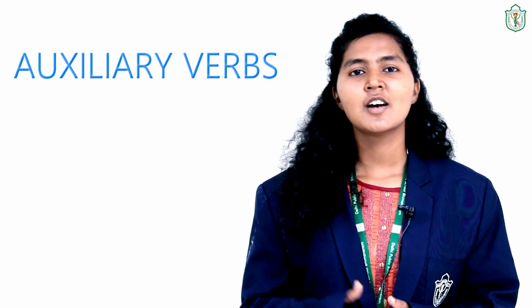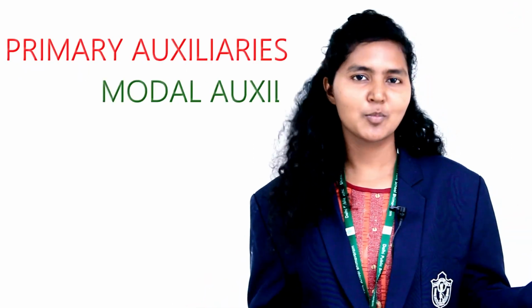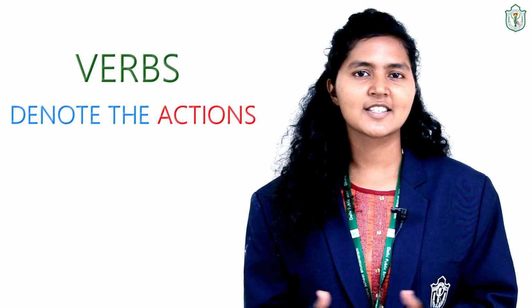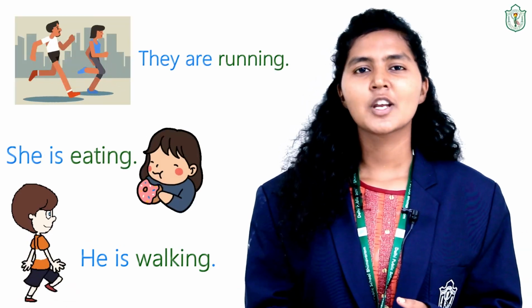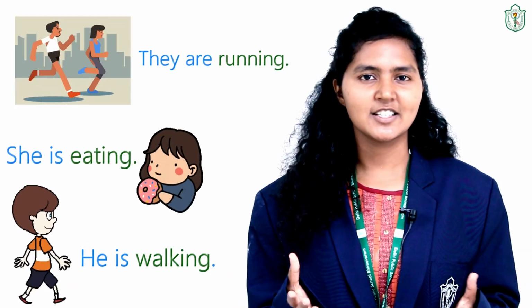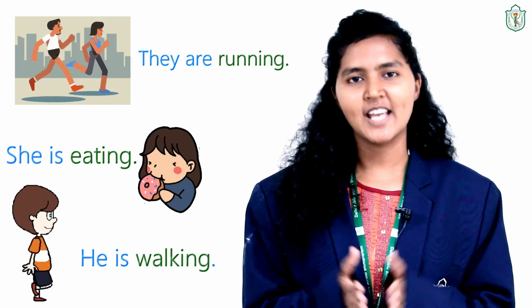In this class, we will learn about auxiliary verbs, the primary auxiliaries and the modal auxiliaries. So before that, let us talk about verbs. Verbs denote the actions. He is walking, they are running, he is eating. So walking, running and eating, these words denote the actions.